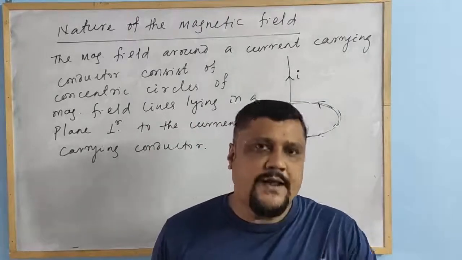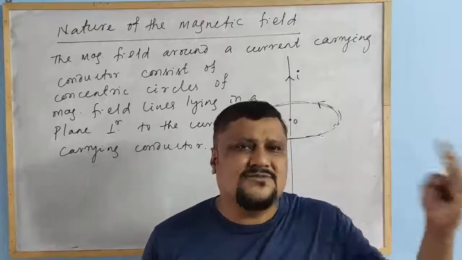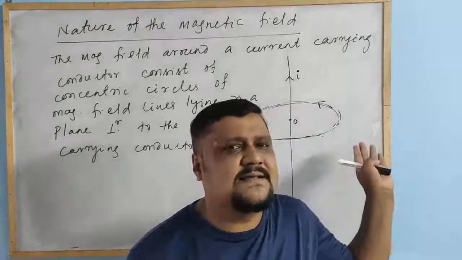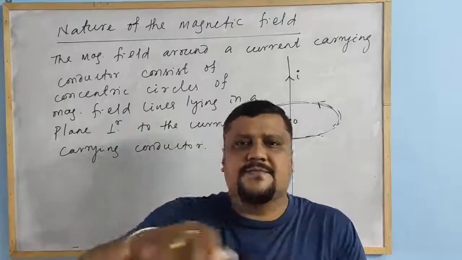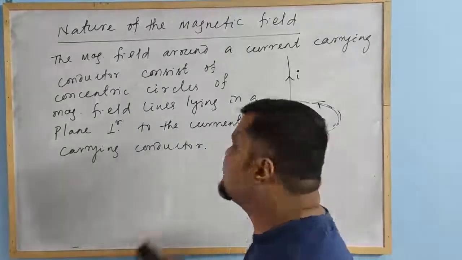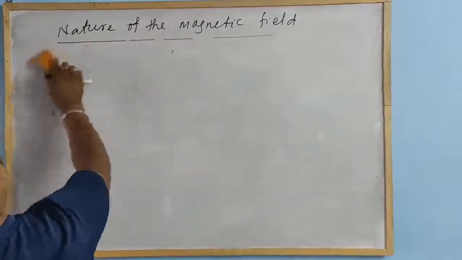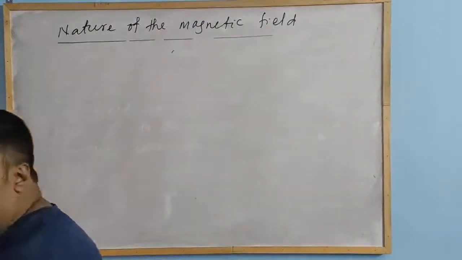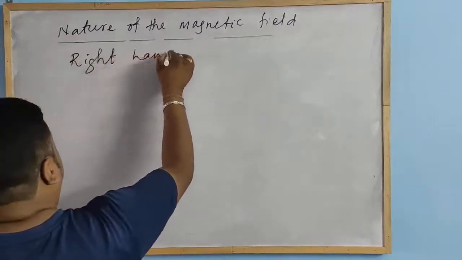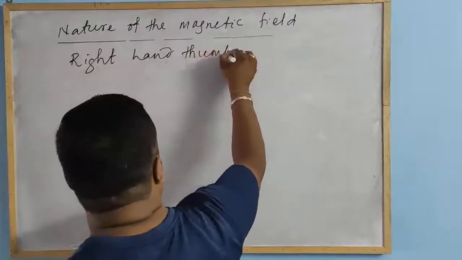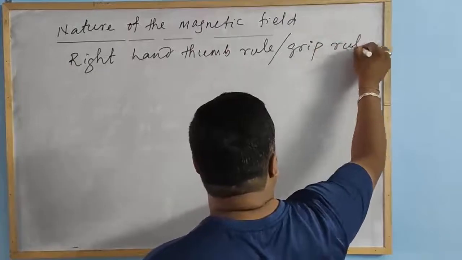So that's why you can say this is a grip rule. Grip rule means holding something. So how will we know this direction? That is known by the right hand thumb rule, also called the grip rule.